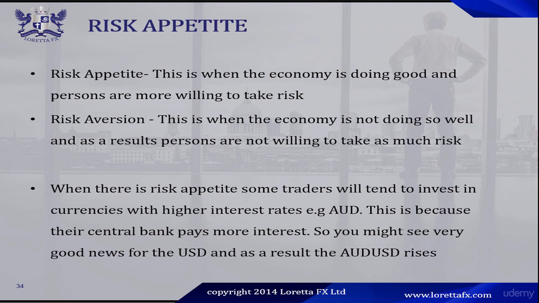So, for example, you might see very good news coming out of the US, and as a result, the Australian dollar rises. And this is simply because whenever we have risk appetite in the market, traders are more willing to risk, investors are more willing to risk, and as a result, they may invest in currencies with higher interest rates. Okay, so that's risk appetite and that's risk aversion. These are two important tools that you can use to help you whenever you're trading Forex.